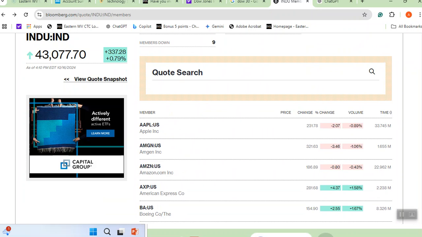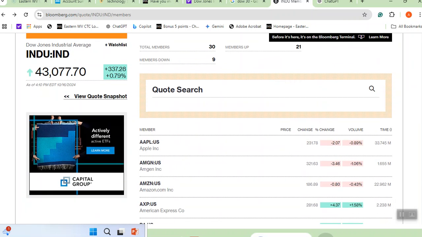This is from the Bloomberg site. I will try to put this link on the discussion board. That way you get familiar with these 30 stocks. In the US there are thousands of stocks, but these stocks are representative of different stocks.